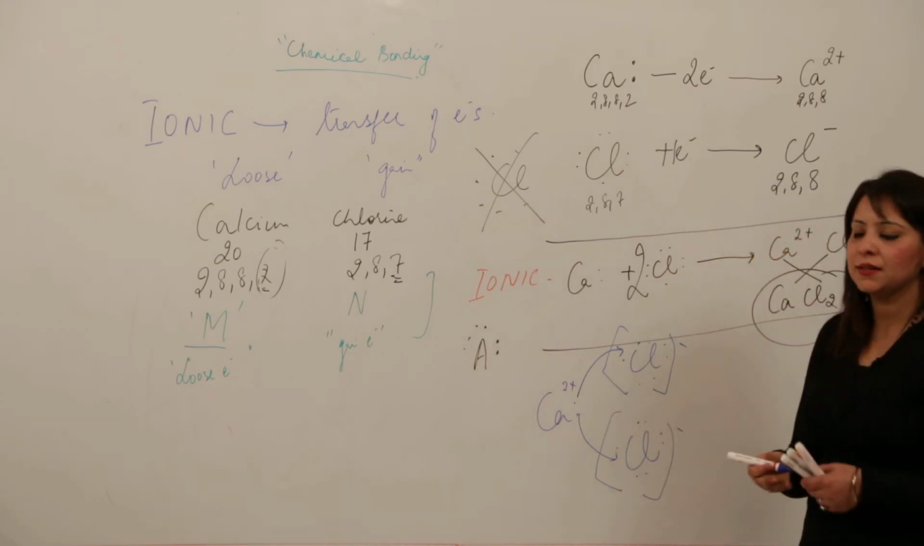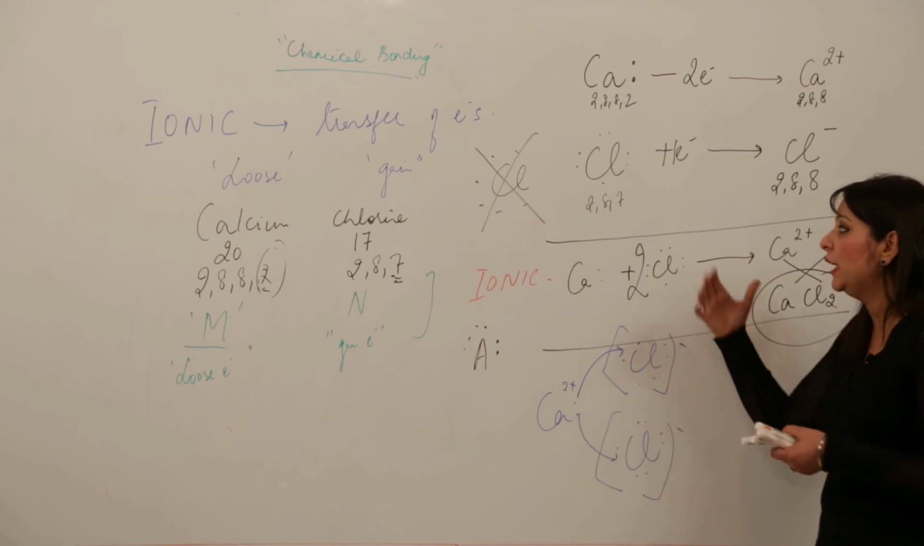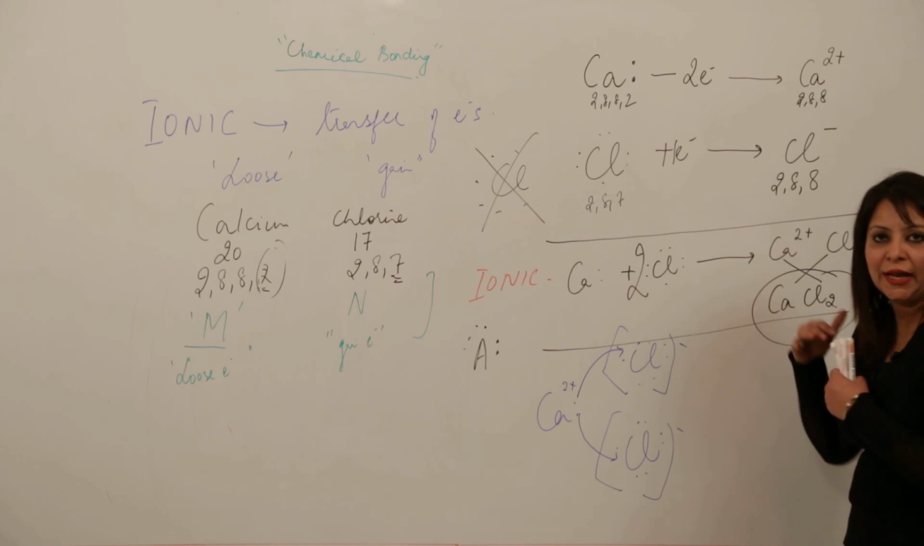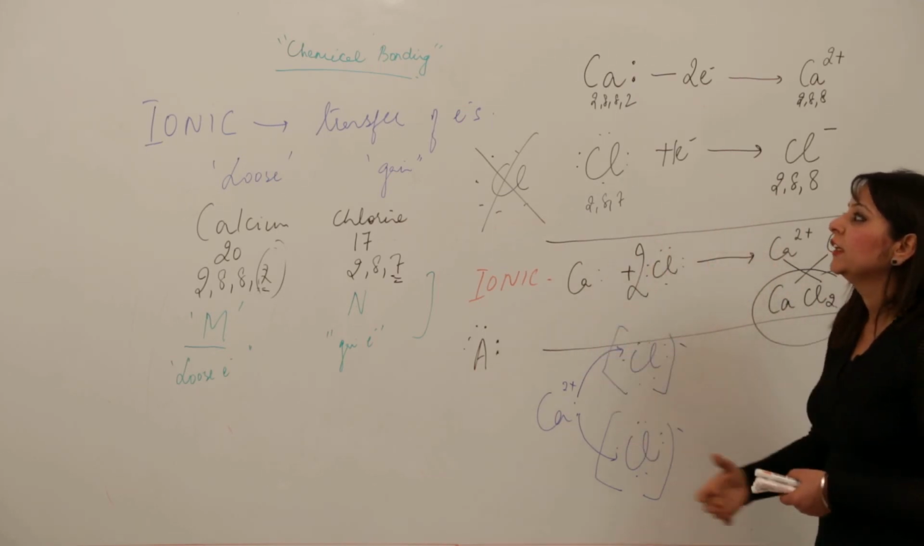You can even do it like this, but I think the most appropriate method to show the bond formation will help you in higher classes as well. So just do the method that I prefer, but you can use both methods, whichever you like. So this is how the ionic bond is